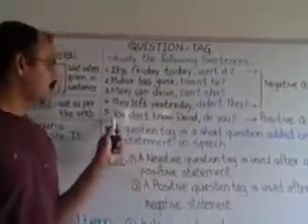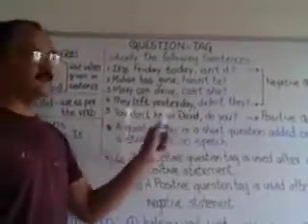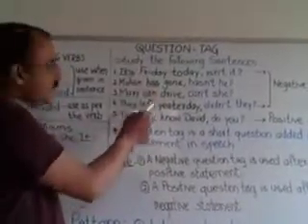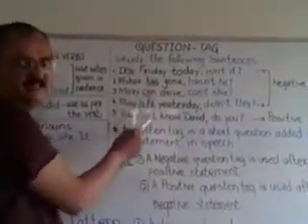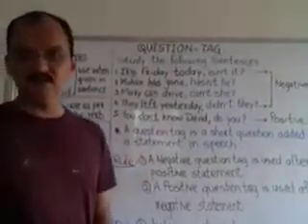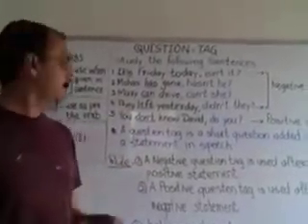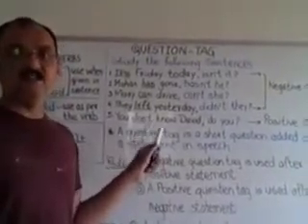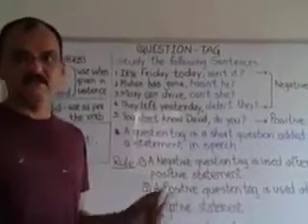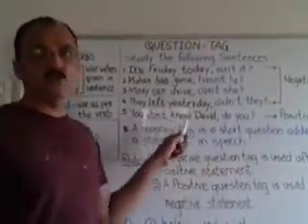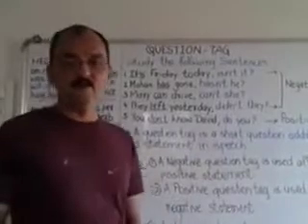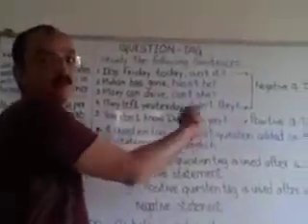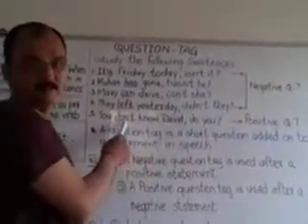Sentence number 5, you don't know David. You will see again the difference between first 4 sentence and the 5th one. What is the difference? The difference is here sentence number 5, it is negative sentence, you don't know David. So when the sentence is negative, we have to make the positive form of the helping verb.